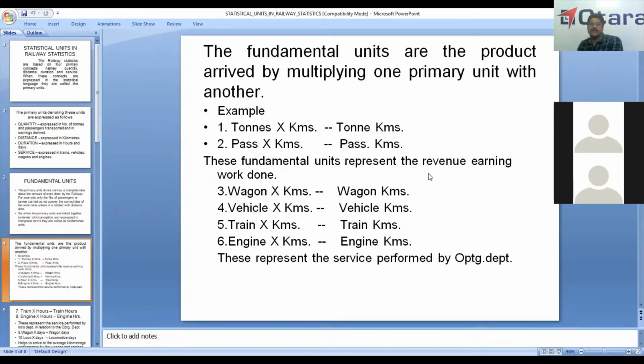Then engine kilometers. Engine kilometers is the distance traveled by the engines. Suppose a train has 2 engines and it travels a distance of 100 kilometers. Engine kilometers will be 100 into 2, that is 200 kilometers, but train kilometers will be only 100. If the train has 3 engines, it will be 300 kilometers.